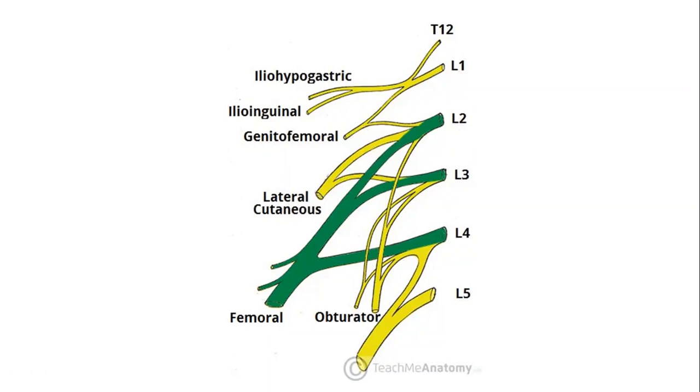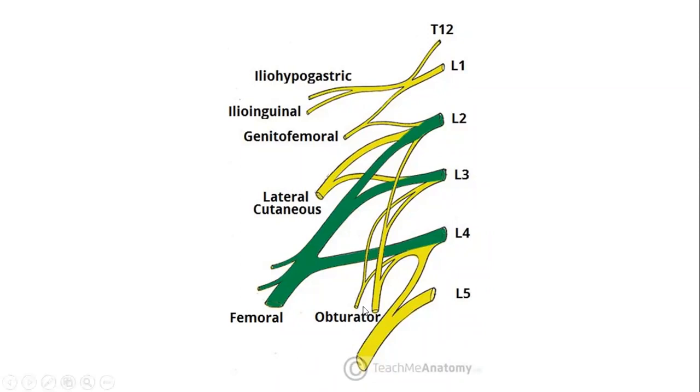The main branch that arises from the posterior division is called femoral nerve, which is the main nerve supply for the anterior compartment of thigh. Whereas the main branch that arises from the anterior division of the lumbar plexus is the obturator nerve, which is the main nerve supply for the medial compartment of thigh.